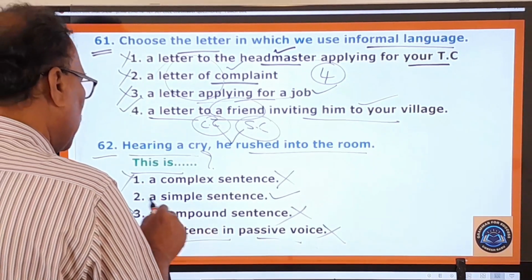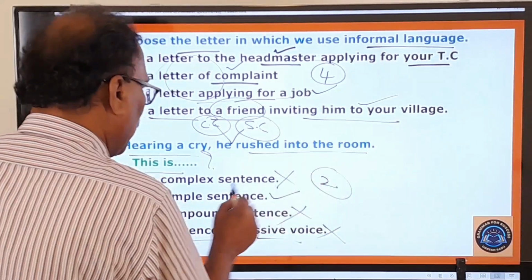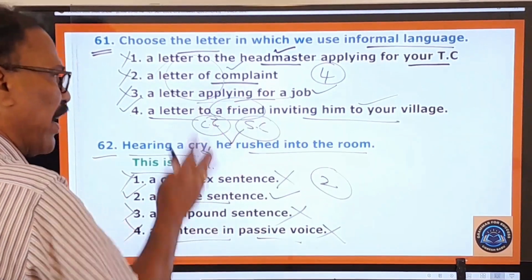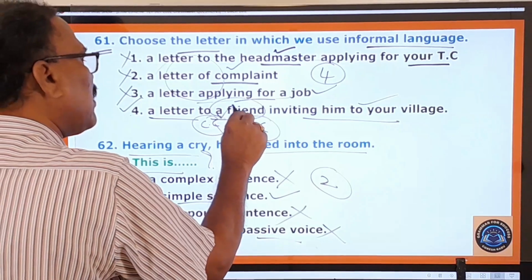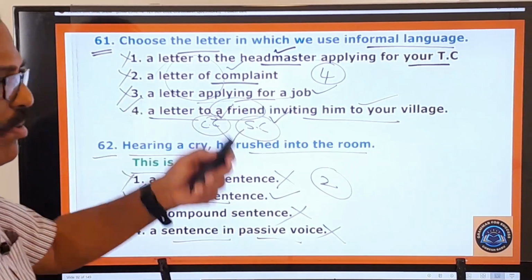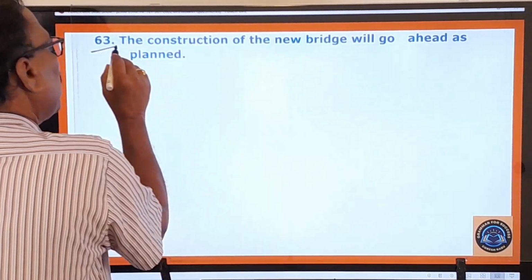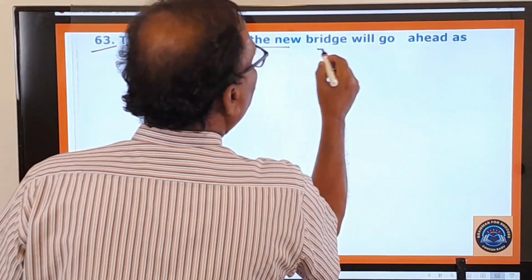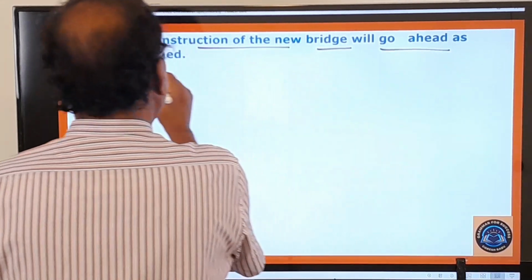Only the second one is the right one, because this is a simple sentence in which you don't find either a coordinating conjunction or a subordinating conjunction. Okay, and now let's move on to the 63rd question. What is this 63rd question? The construction of the new bridge will go ahead as planned.